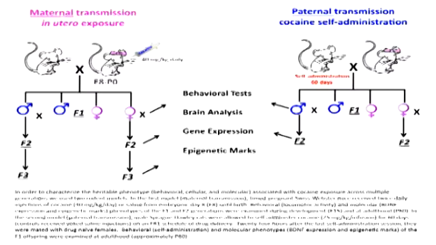We want to see what the molecular changes are in response to cocaine, describe that in the parent, find these targets, and then look at the offspring and see whether or not these have been inherited. We have two models. So we have a mouse model, which is a maternal transmission. So in this mouse model, the mothers get the cocaine, and then we follow the offspring. So we look at the children, the grandchildren, as well as the great-grandchildren.